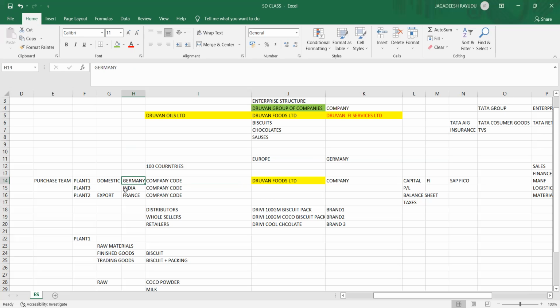Okay, now you got 3 requirements from your customers for Dhruvan Foods. When they want to buy this product, in the SAP system you are going to create a sales order, SO in short.